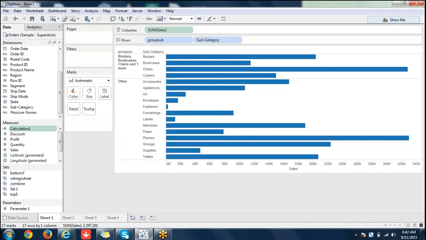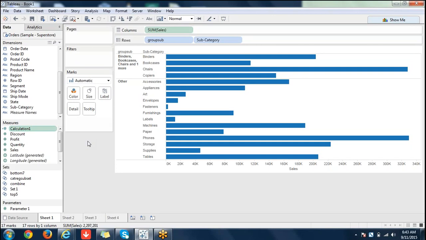So the major difference between sets and groups is that groups cannot be reused. Only sets can be reused. That's a major difference functionality wise. Most of the time we create sets, not groups, if you want to reuse them, or if you want to check whether any particular member is in that set or not. And we can create conditional sets, which can change dynamically, but groups will not change dynamically.